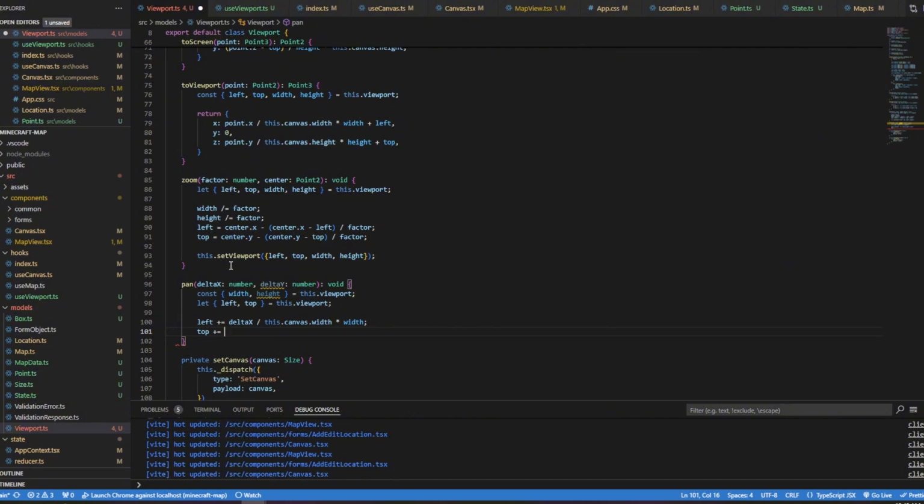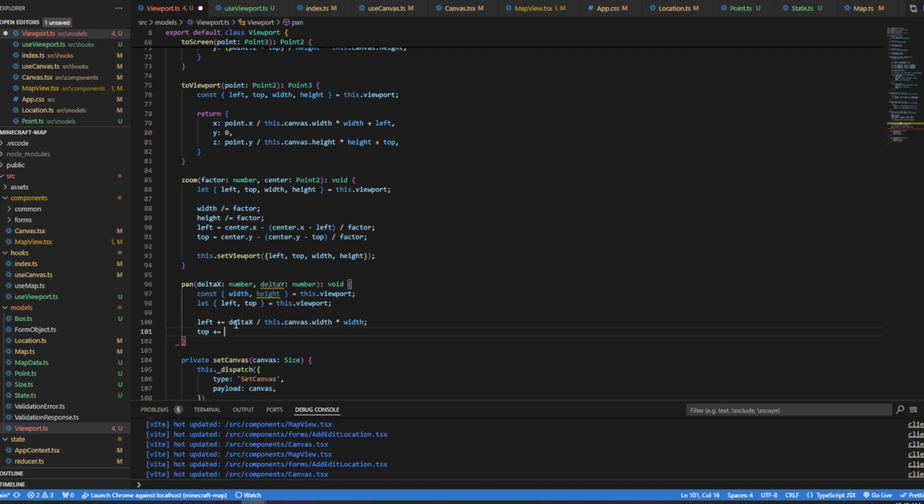So we want to move the viewport by viewport offsets, and that's why we have this divided by canvas width times viewport width. To be clear, with order of operations, we're not dividing by canvas width times viewport width. We are dividing by canvas width, and then whatever that is, we're multiplying by viewport width. Those two operations will change these deltas into viewport deltas.